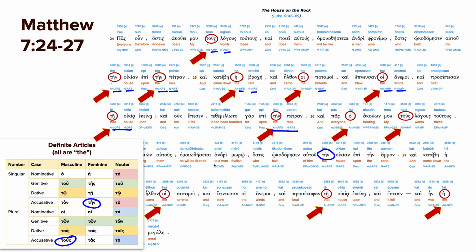Notice here is a foolish man. This doesn't have a definite article because it's in general. He will be likened to a foolish man, similar to our English usage. We just use a. But here you just don't use any article at all to indicate that it's not a specific foolish man, but in general, he will be likened to a foolish man. All right. And then we also have, again, oikia, and great was that destruction, another feminine word.